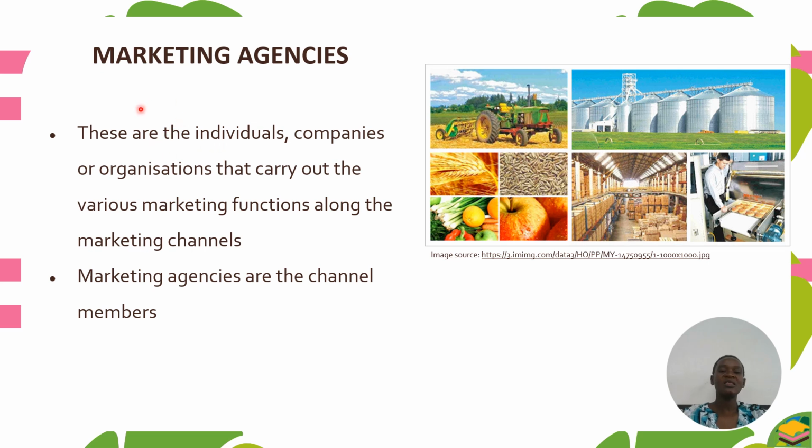Those are individuals or companies or organizations that will carry out various marketing functions in the flow of products. We call them marketing agencies or channel members.